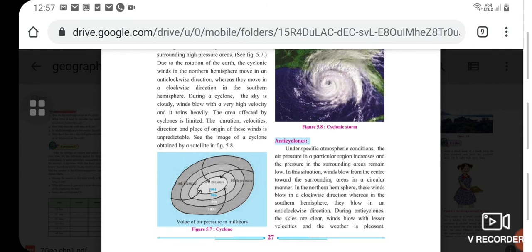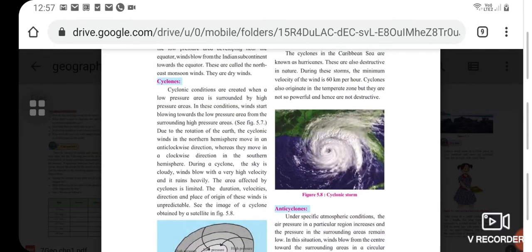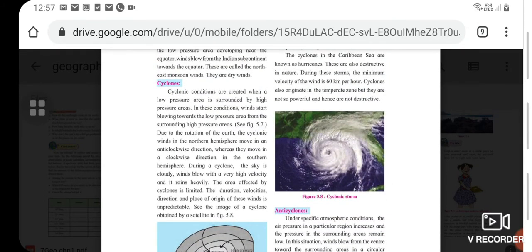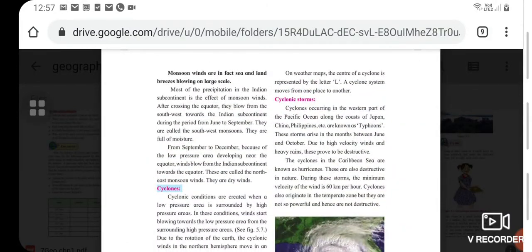During a cyclone, the sky is cloudy. Winds blow with a very high velocity and it rains heavily. The area affected by the cyclones is limited. The duration, velocities, direction, and place of origin of the winds are unpredictable. See the image of a cyclone obtained by a satellite in figure 5.8. On weather maps, the center of a cyclone is represented by the letter L. A cyclone system moves from one place to another.